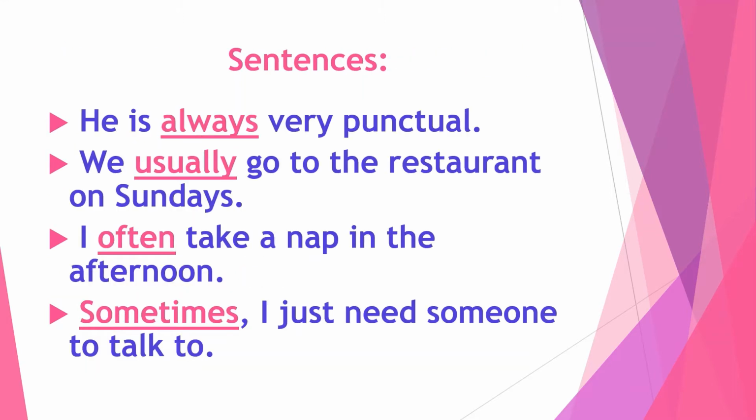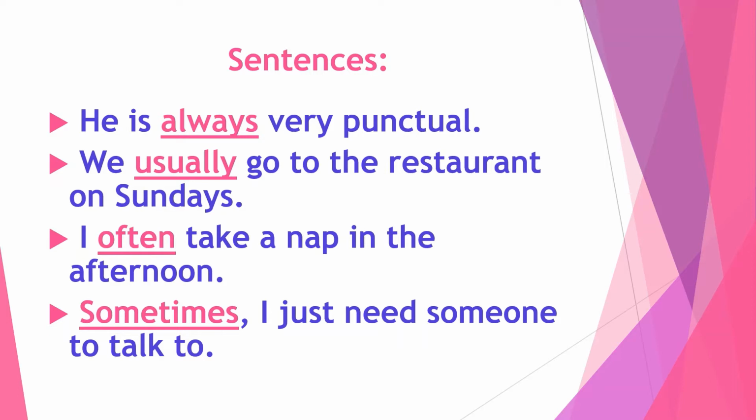Now here are some sentences so that you can understand better how an adverb of frequency is used in sentences. First sentence, he is always very punctual. In this sentence, always is an adverb of frequency because when you ask the question with how often, you will get the answer always. How often is he very punctual? Always. So always is an adverb of frequency.